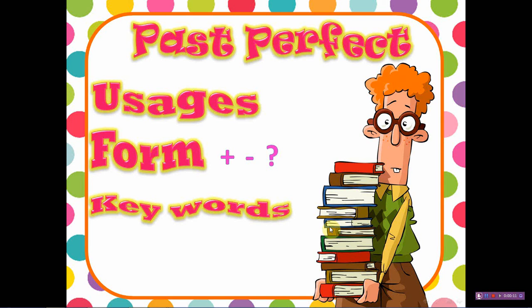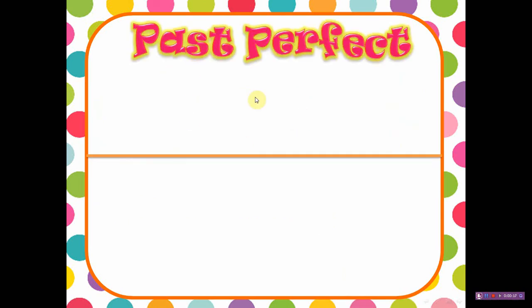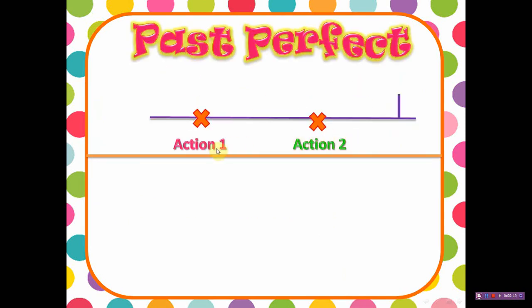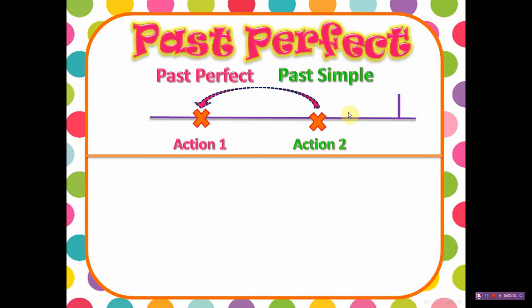Hello dear students. Let's complete our grammar lesson, past perfect tense. Yesterday we knew that I use the past perfect when I have two finished actions in the past. One of them happened before the other. And we agreed that the first action is always written in the past perfect, and the second one is always written in the past simple.